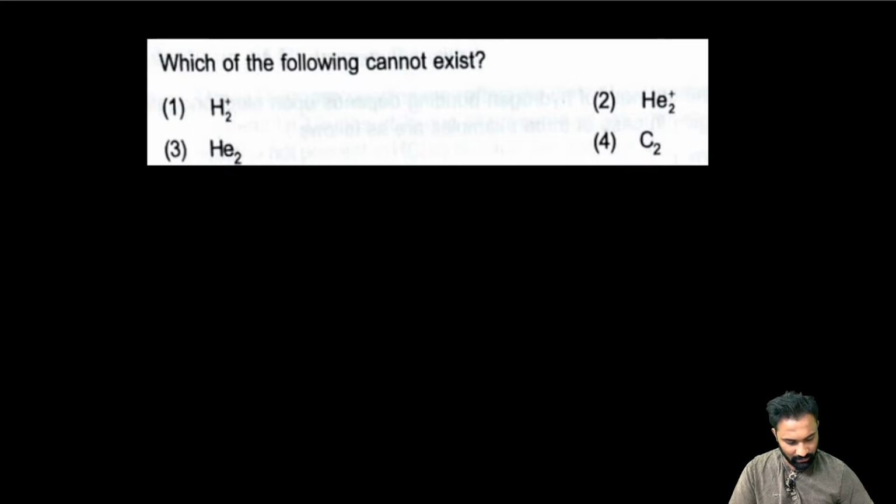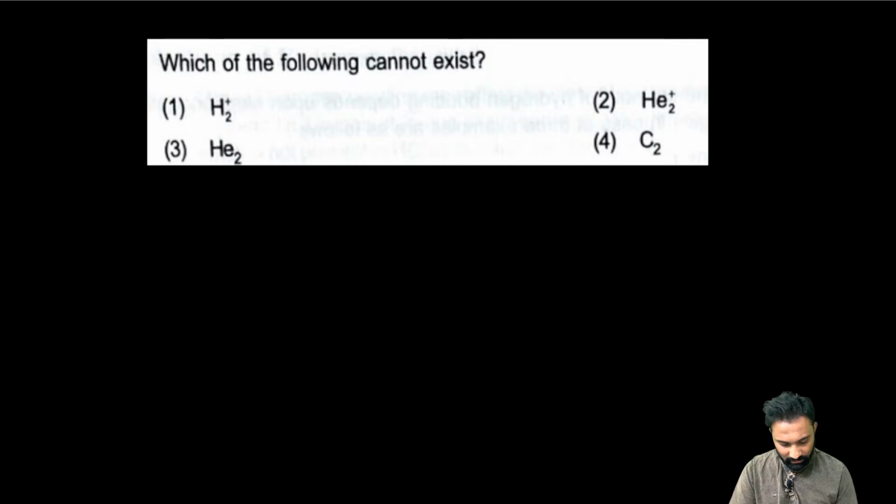Which of the following cannot exist? Cannot exist. And C2. My dear friends, once you cross check and tell me the answer, which of the following cannot exist? No, my dear friend, I already explained very clearly. Once again, you are making the mistake.